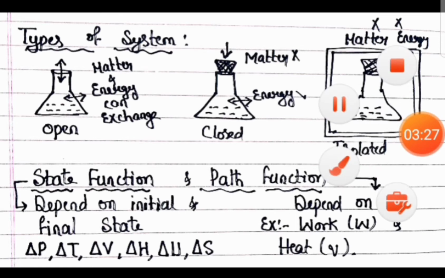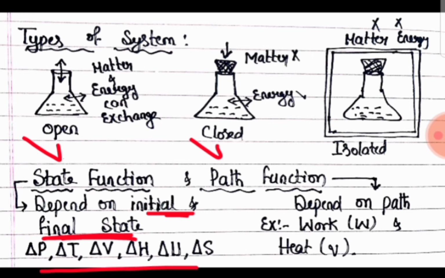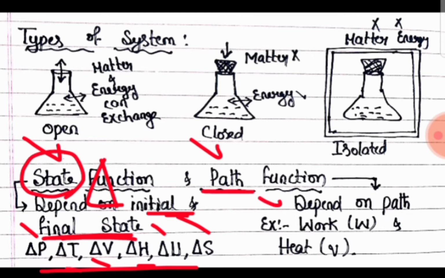Now here we need to learn about two functions, state function and path function. State function depends on the initial and final state, and these are the state functions: pressure, temperature, volume, enthalpy, internal energy and entropy. Wherever there is a symbol called delta, remember that it is a state function. Path function depends on the path, and only work and heat are path functions.